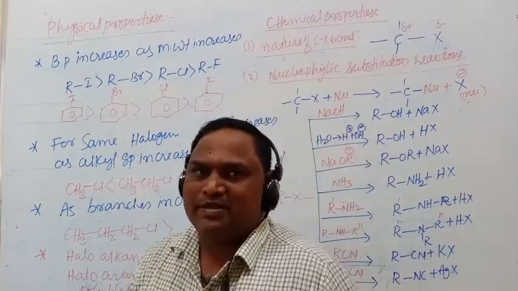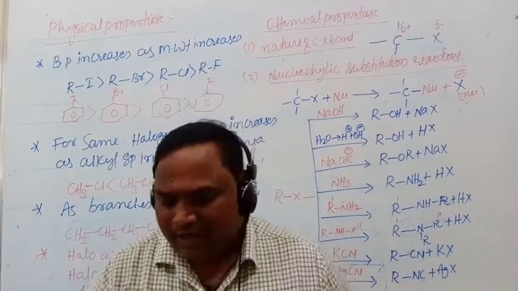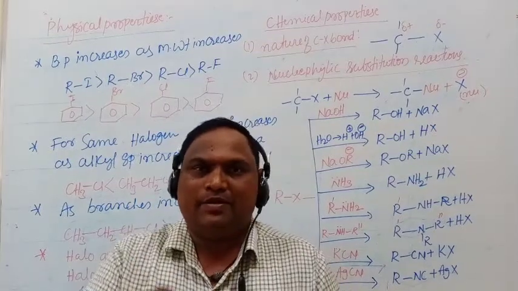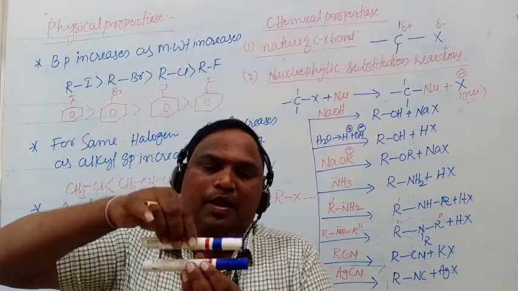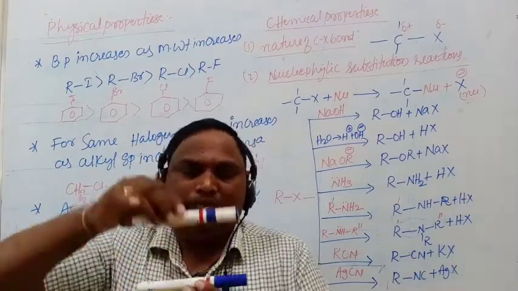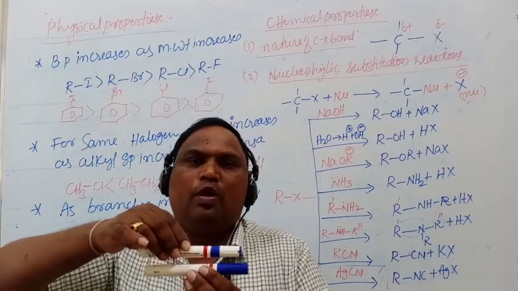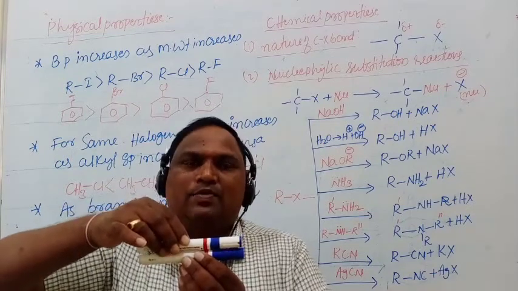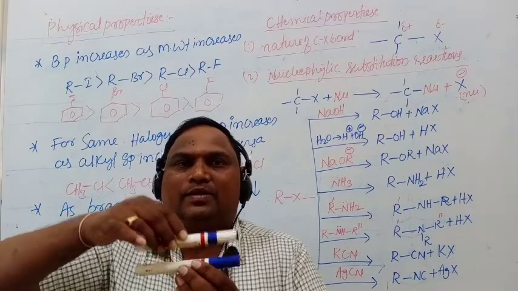Because as branches increase, van der Waals attraction forces among the molecules decrease. As branches increase, the molecules may not be packed properly. Whenever they are linear or normal, they pack very well. When they are packed well, there are more van der Waals attraction forces between the molecules. As van der Waals forces increase, the boiling point increases.